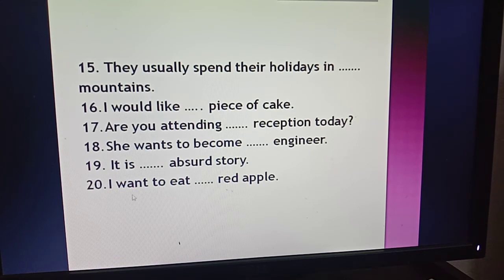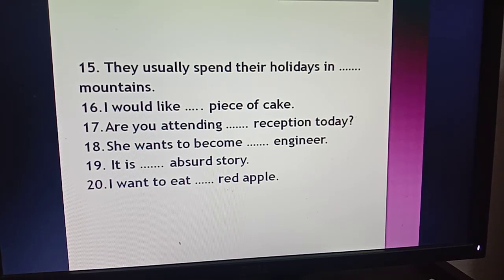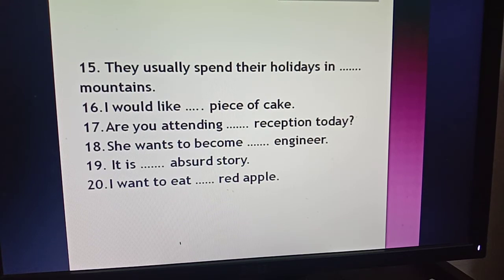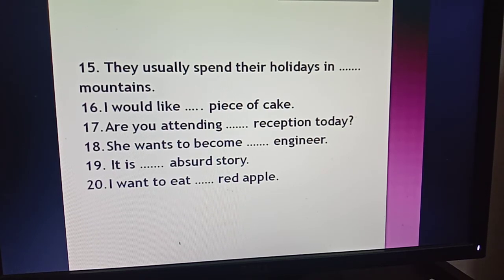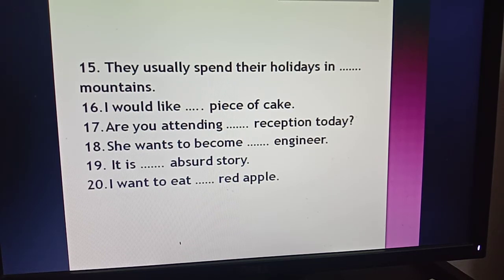So these are the HW for you boys. I hope you are going to do it by yourself, and please don't take any help from any other source. And before doing this HW, I would like to request you, please try to read the rules again so that you can do this HW by yourself. Okay boys, be serious, try to read and write by yourself. Don't try to take any help from your parents, and if you have any problem in understanding any meaning, you can just use the dictionary.